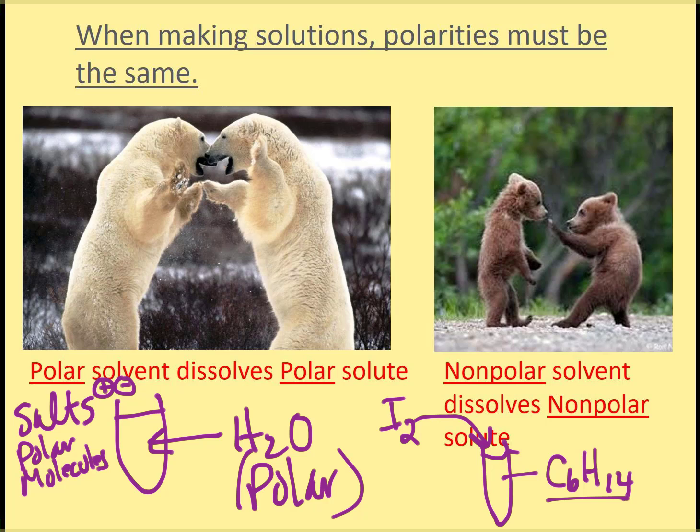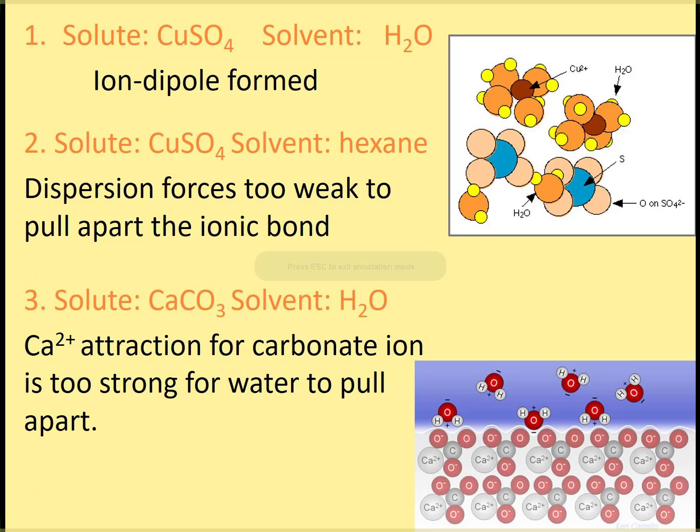Especially this nonpolar solvent right here, it only has dispersion forces holding it together, and there's no way that it can pull apart the ionic solid. The dispersion forces just aren't strong enough. So looking at this first picture, I have copper 2 sulfate dissolved in water, and we do get an ion dipole formed. So the water will totally surround each of those ions. So here's my Cu2+ ion surrounded by waters.